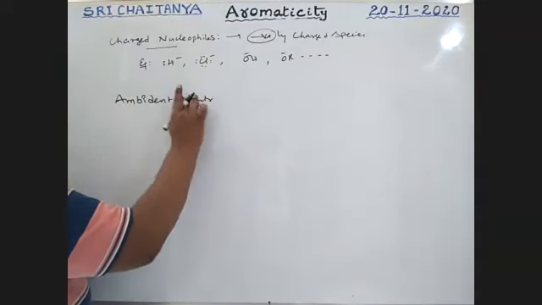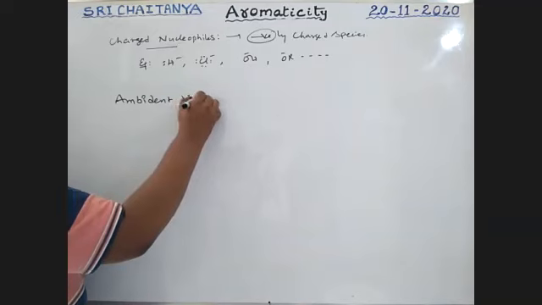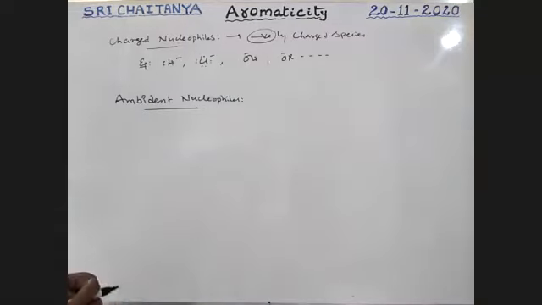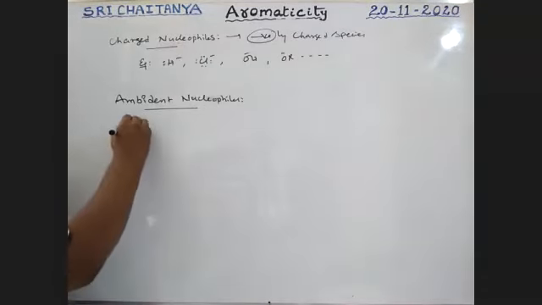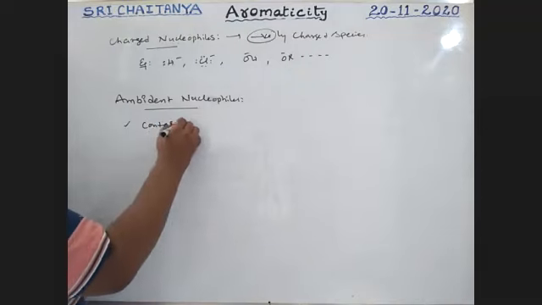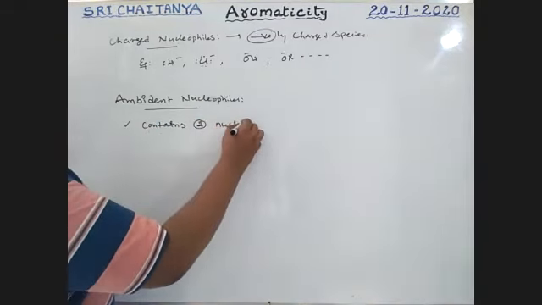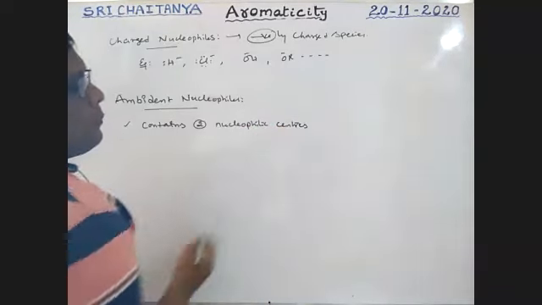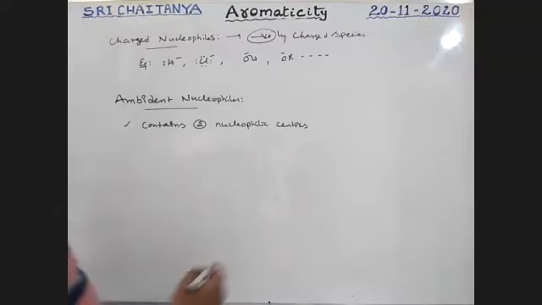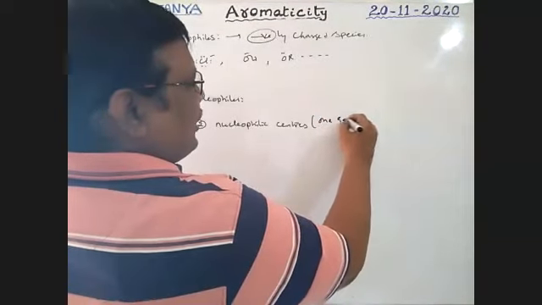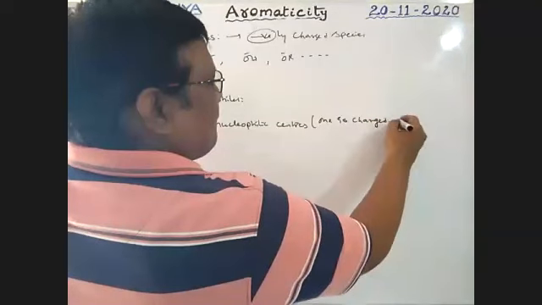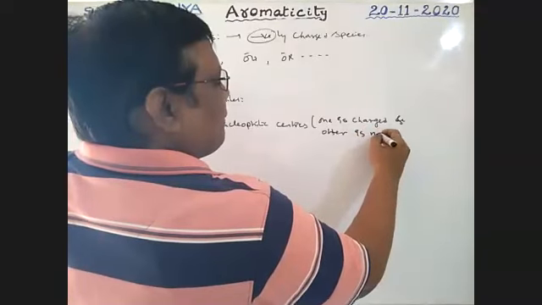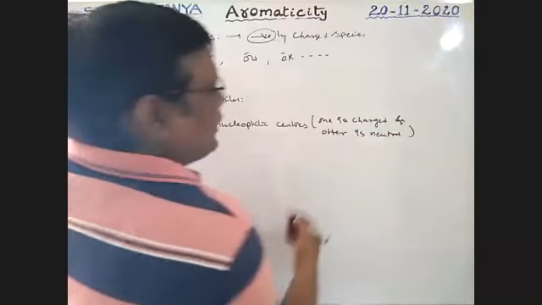Next one, ambident nucleophiles. Ambident nucleophiles means it contains two nucleophilic centers, among them one is charged and the other is neutral.